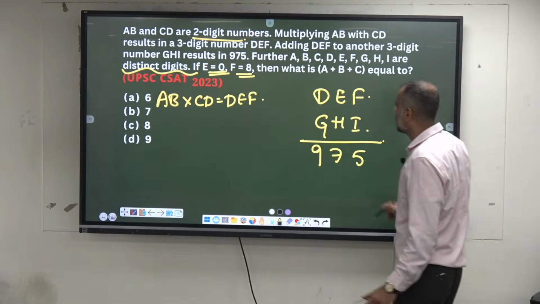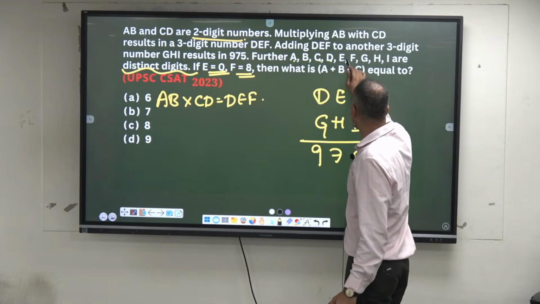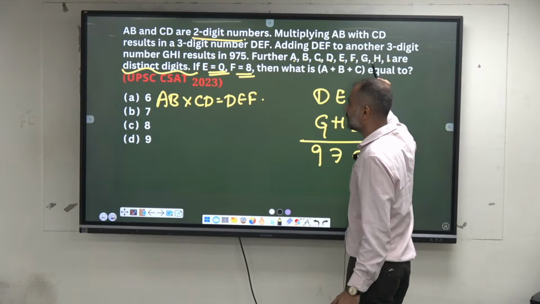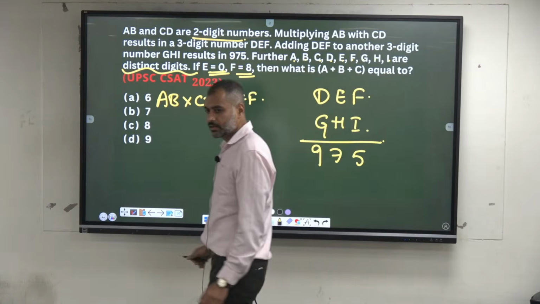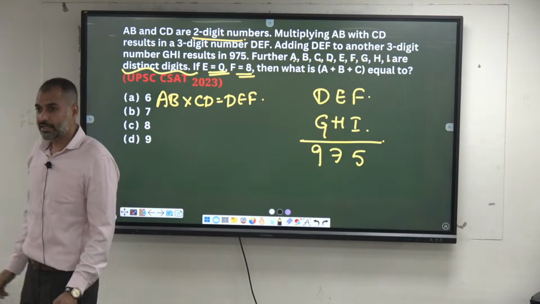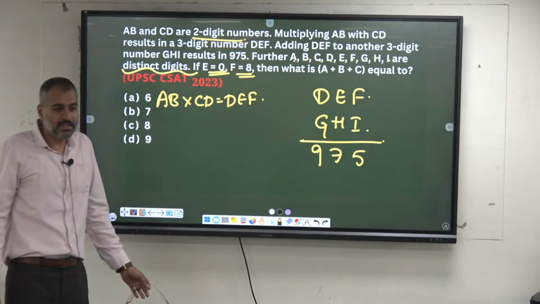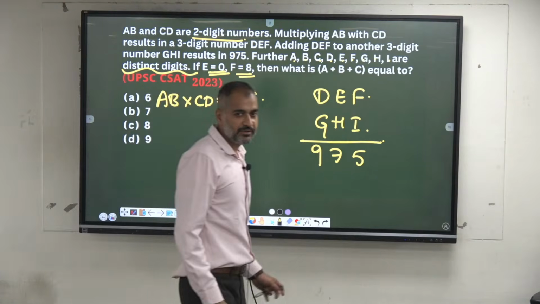How many letters are there? 1, 2, 3, 4, 5, 6, 7, 8, 9. And he's saying there is 0 as well as 8. There might be 1 digit missing there.